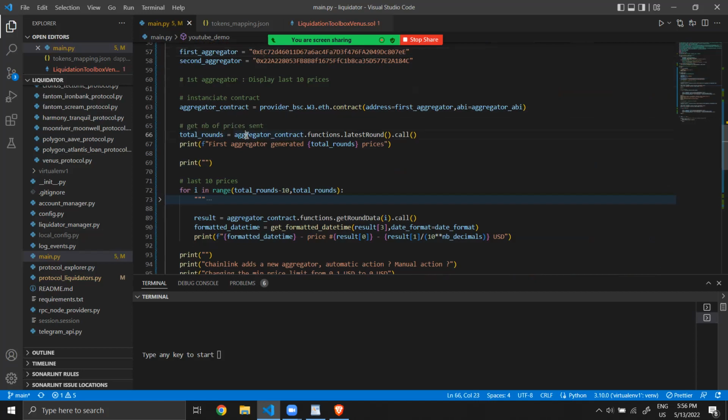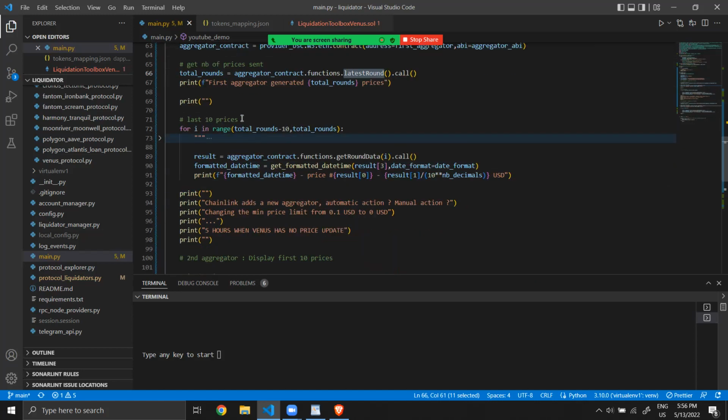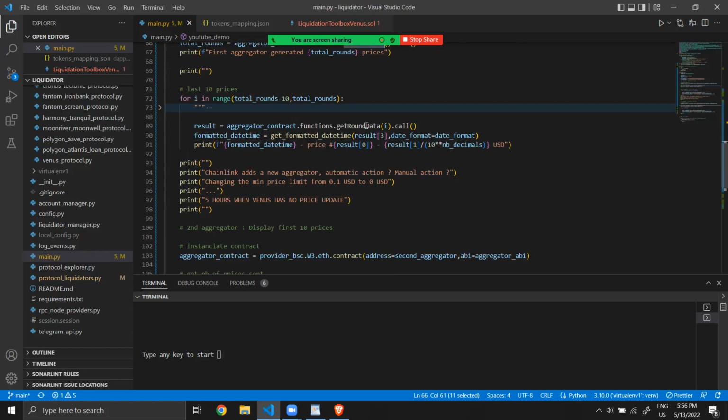Okay, we look here. We call the function latestRoundData for the first contract aggregator, and for the last 10 rounds, we will get the data.